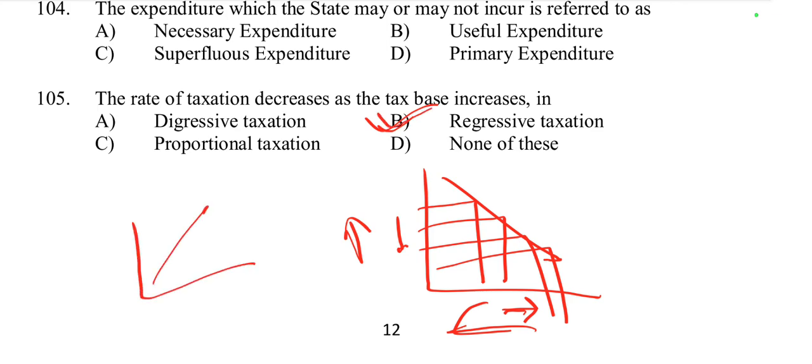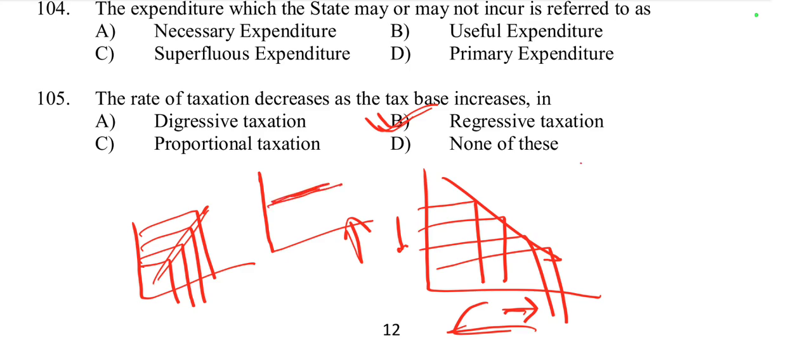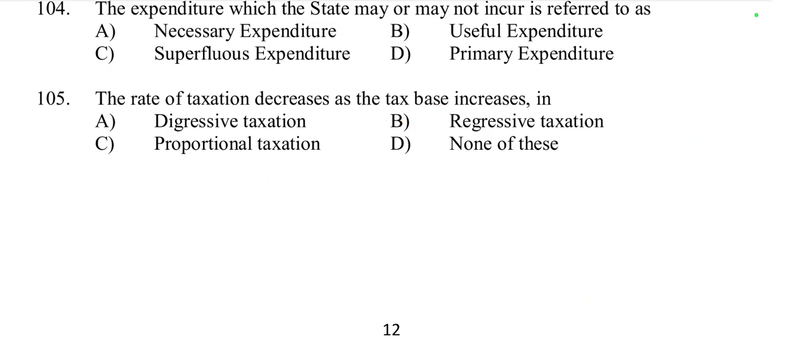First one is progressive, means when income rises, tax also rises. Then next one is proportional, and third one is digressive. So in proportional, whatever may be the income, the tax rate is the same for all. And another one, a mix of progressive and proportional, is called as digressive.